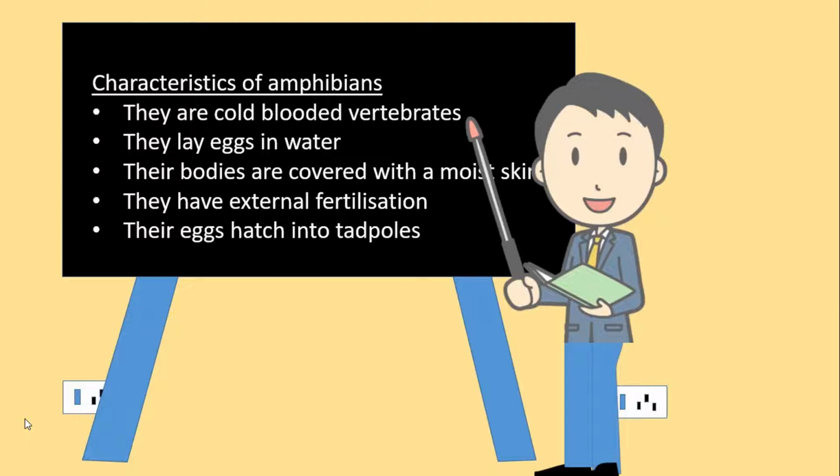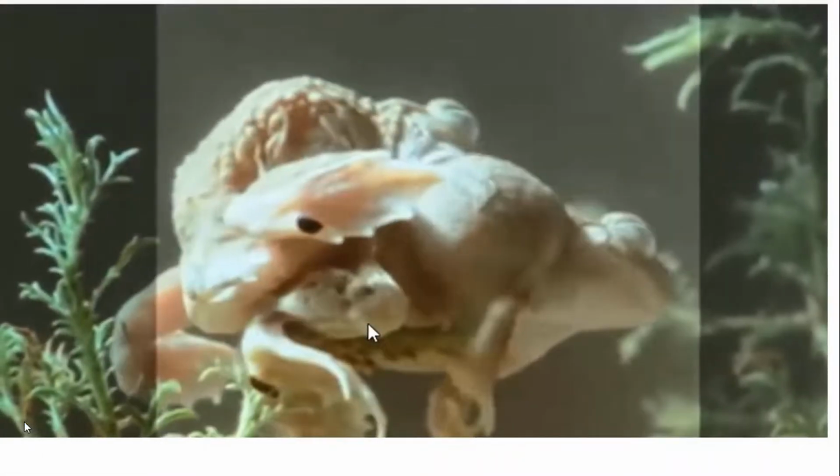Their bodies are covered with a moist skin. They do not have scales, that is. They have external fertilization, as I have stated earlier. Their eggs hatch into tadpoles, as you are going to see. Watch this clip and see what happens. This is an example of a frog.